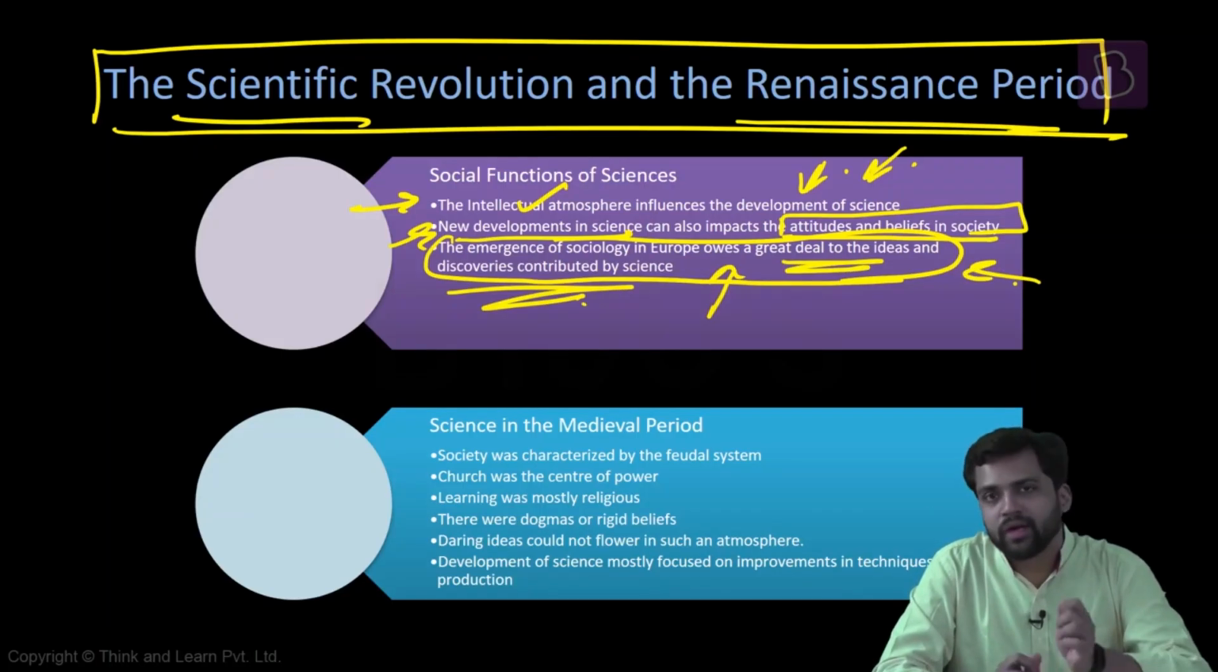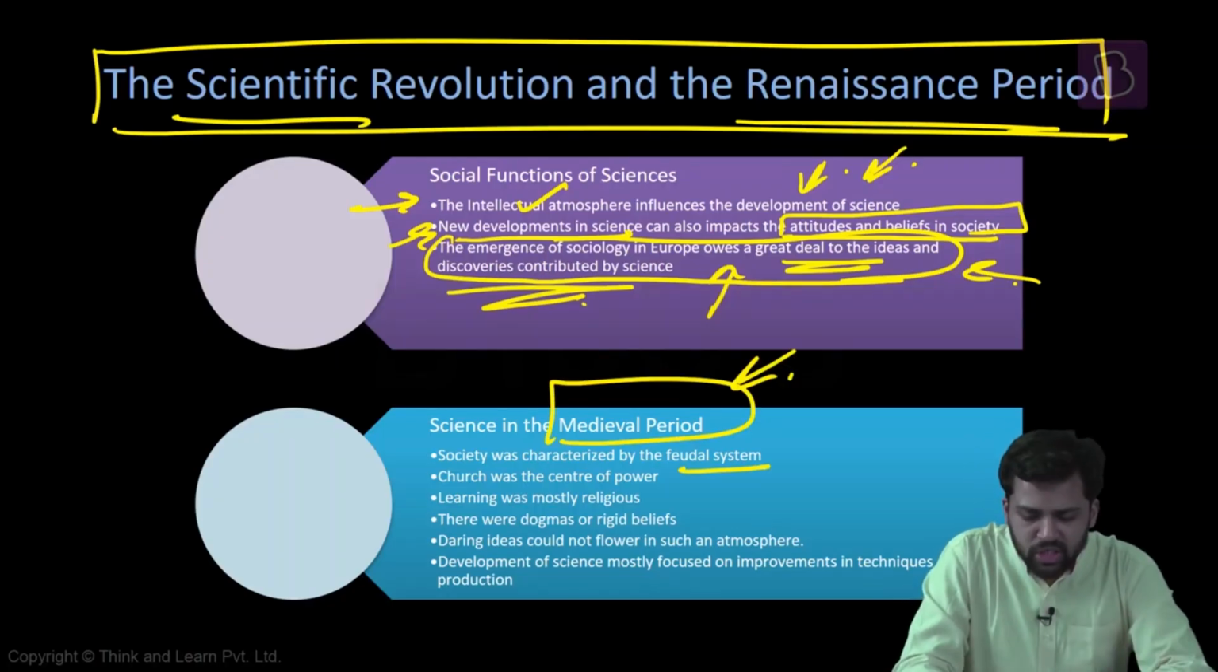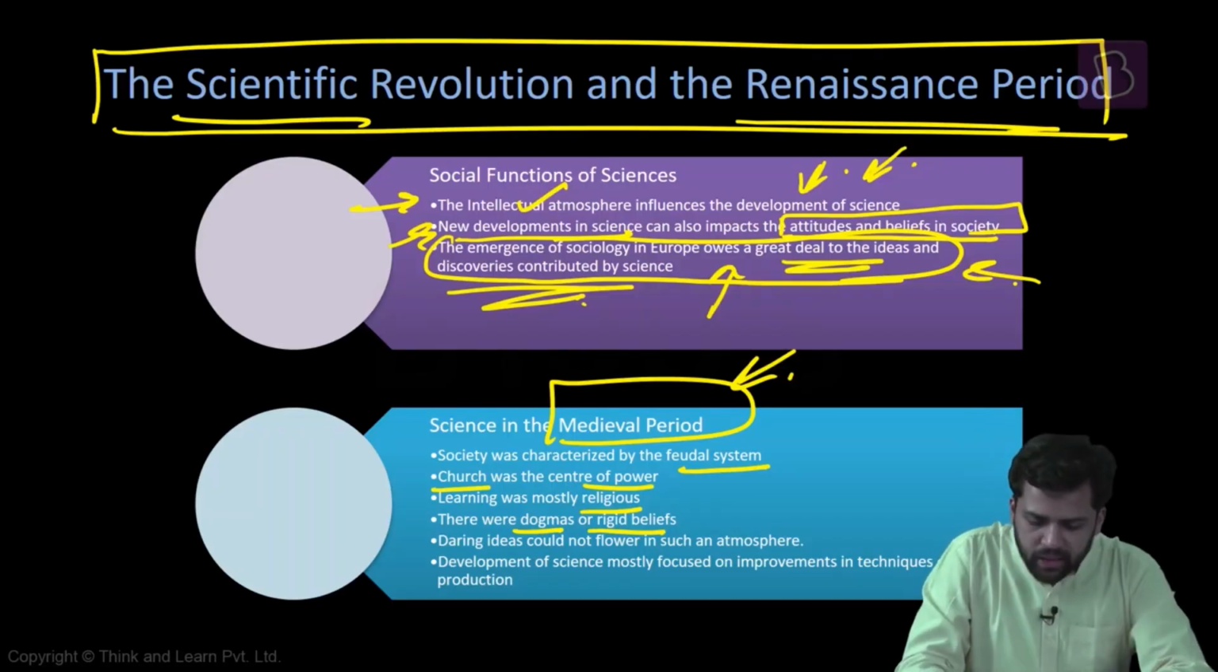Before going into it, we need to understand what kind of society we had during that period. It was primarily a feudal society. Society during the medieval period was characterized by the feudal system. The Church was at the center of power. The content of learning was primarily religious. There were multiple religious dogmas and beliefs. You could not question these beliefs; you had to accept them, and you could not come up with daring ideas.